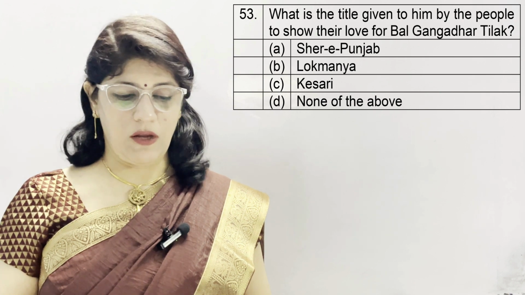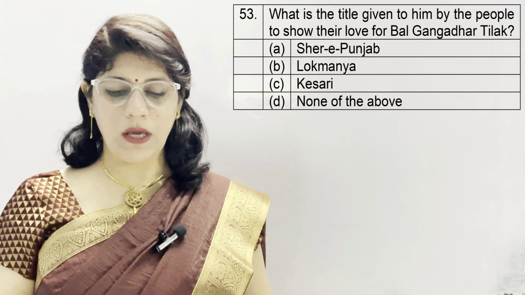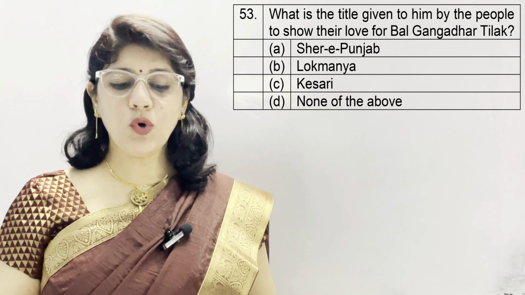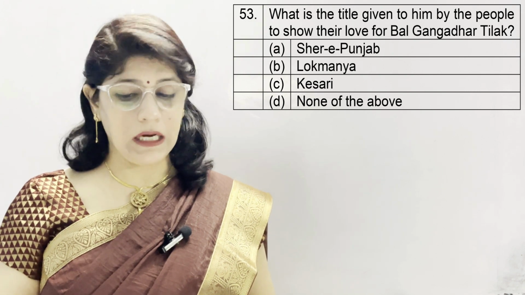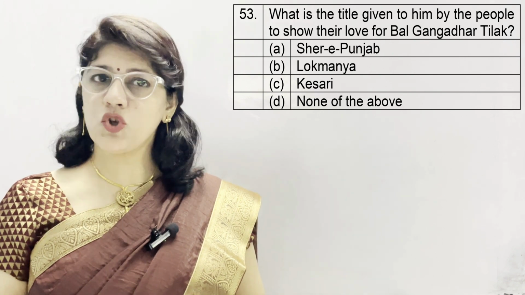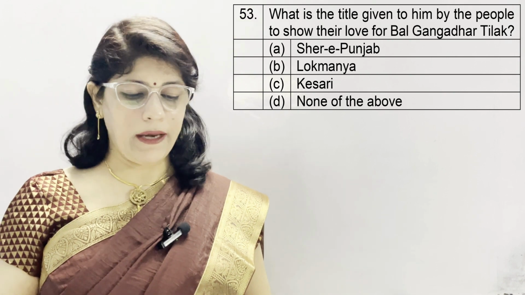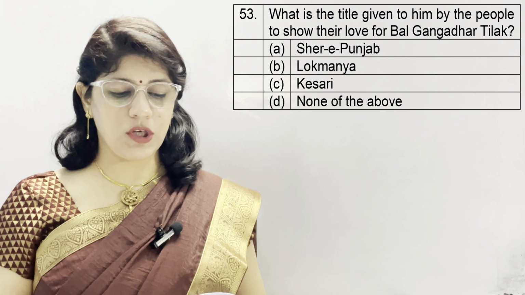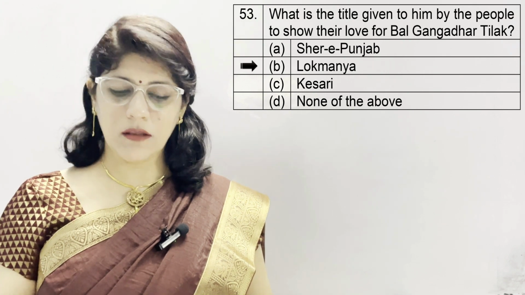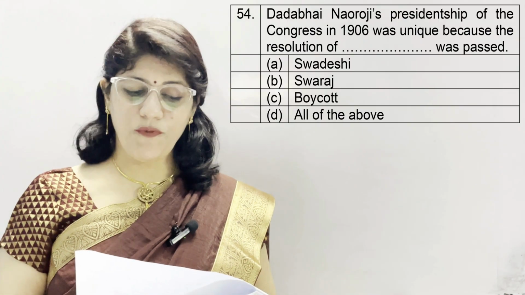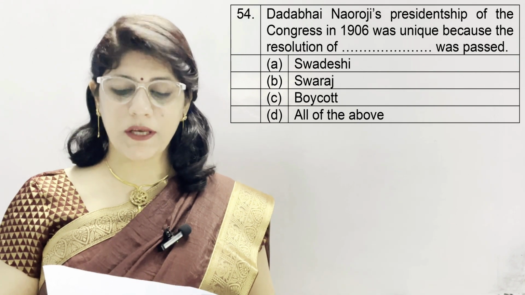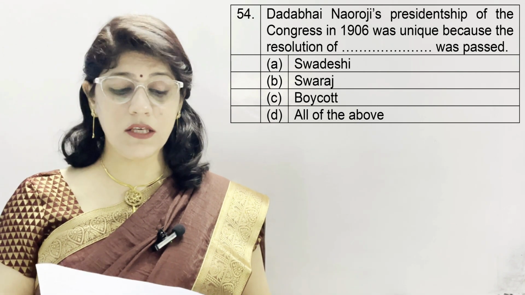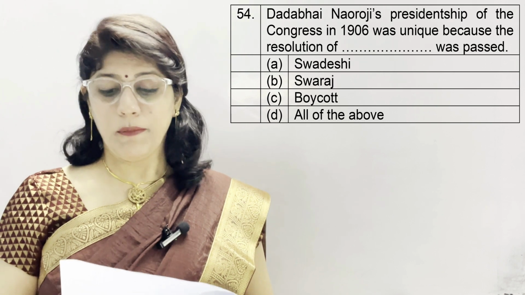Question number 53. What is the title given to him by the people to show their love for Bal Gangadhar Tilak? A option Sher-e Punjab, B Lokmanya, C Kesri and D none of the above, and the correct option is B Lokmanya Tilak.